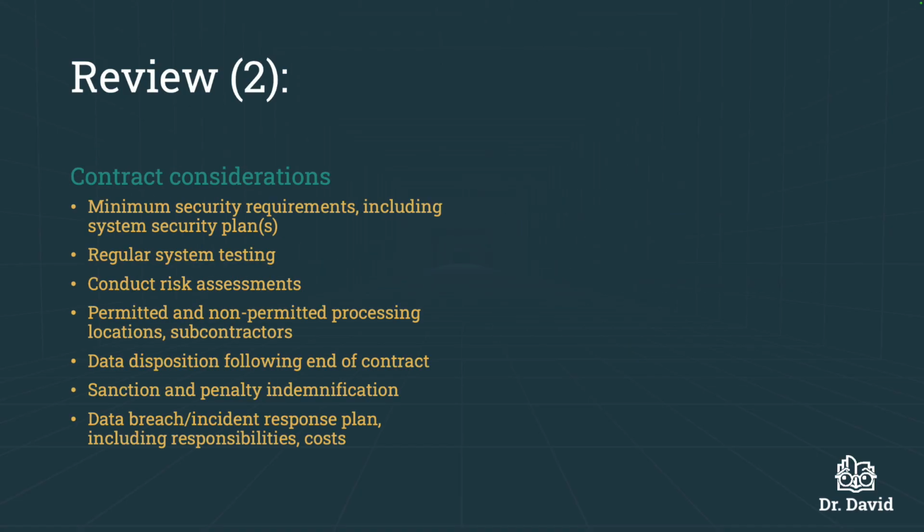When it comes to preparing the contract, the controller should consider the following: minimum security requirements, including the provision of system security plans, regular system testing, conducting risk assessments, permitted and non-permitted processing locations and subcontractors, data disposition following end of contract, sanction and penalty indemnification, and data breach and incident response plans, including responsibilities and costs.